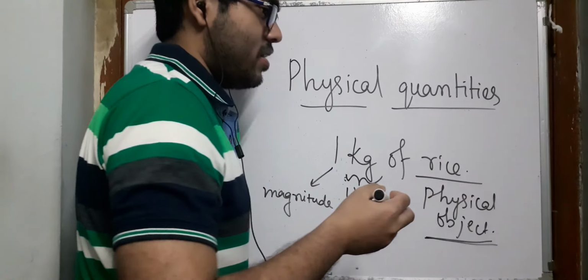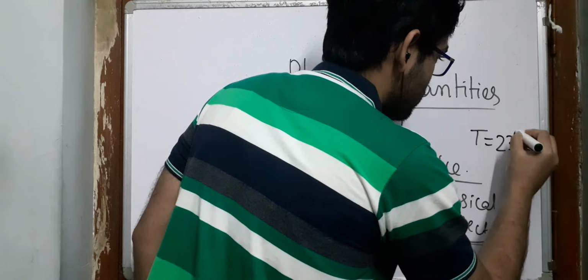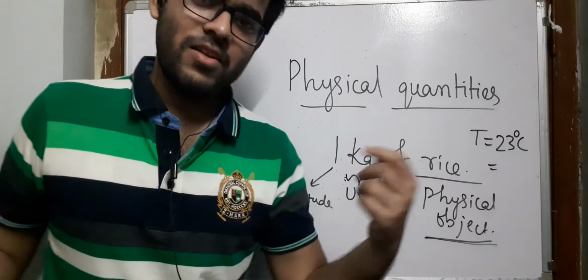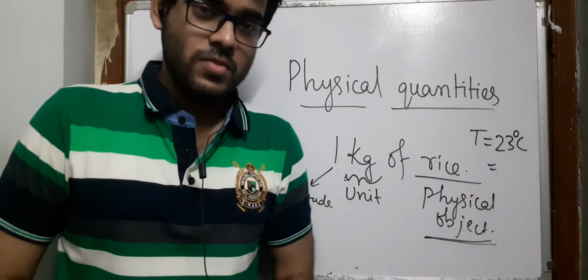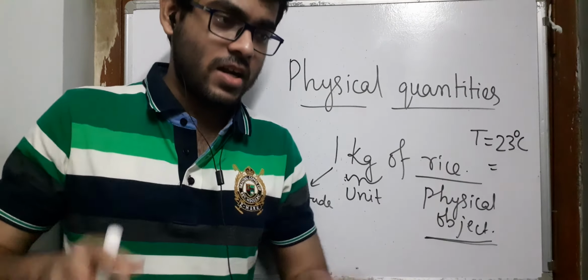Let us take, you are in a room which is at temperature 23 degrees Celsius, or maybe in Fahrenheit or in Kelvin. So in that room, there is a certain volume of gas and certain mass of gas.